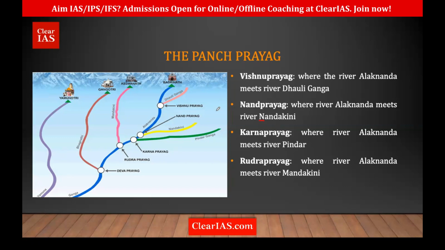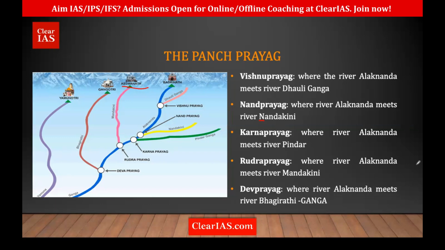So this Mandakini river is important since it originates from Kedarnath. Mandakini is meeting Alaknanda at Rudra Prayag. Then finally, at Dev Prayag, Alaknanda meets Bhagirathi and becomes Ganga. So these are the 5 prayags. Okay, clear? So we have Vishnu Prayag, where the first junction happens.